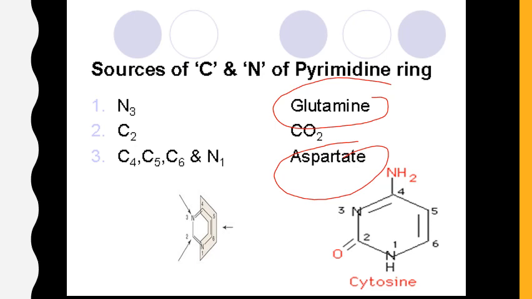Glutamine contributes the N3 of the pyrimidine ring system. Then C4, C5, C6 and N1 are contributed by the aspartic acid, and C2 is contributed by the carbon dioxide. So remember the question was which are the two amino acids contributing to pyrimidine synthesis. The answer should be glutamine and aspartic acid.